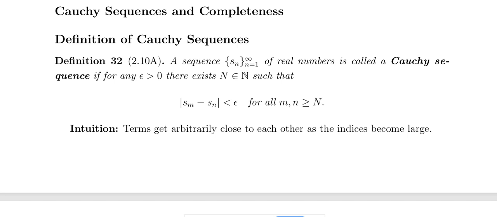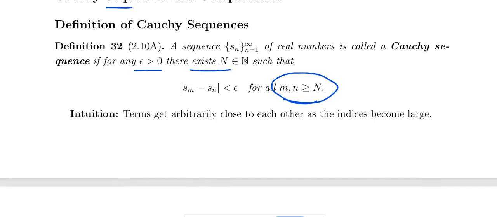That is the Cauchy sequence. A sequence of real numbers is called a Cauchy sequence if for any epsilon greater than 0 there exists a stage capital N after which the difference of any two terms is very close to each other. That is, mod of Sm minus Sn is less than epsilon.